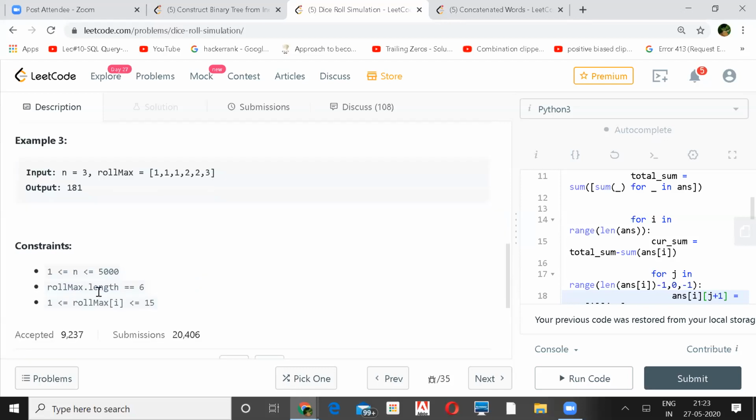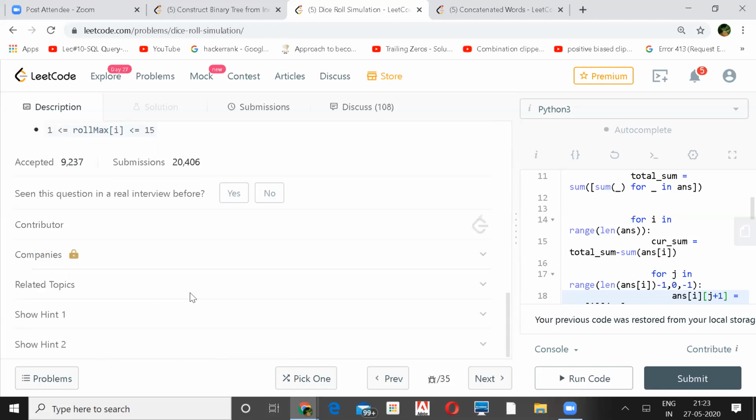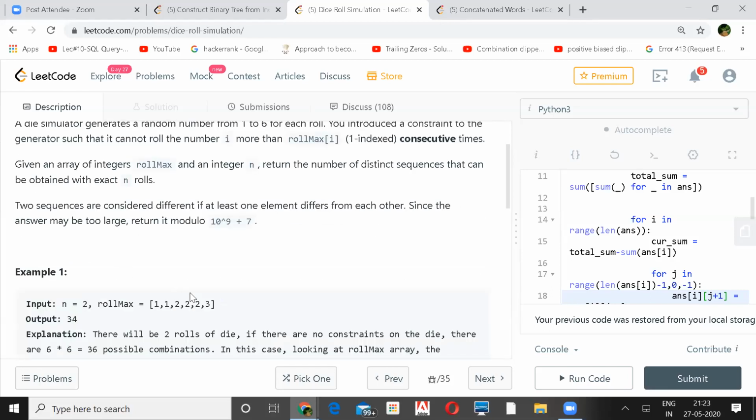So yeah, this is your max length 6, and n is less than 5k, and roll max of i less than 15. Any queries here?